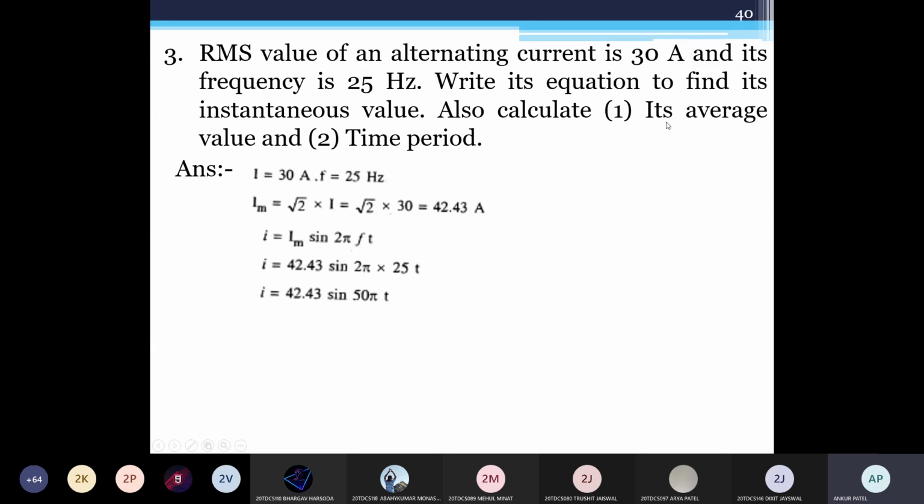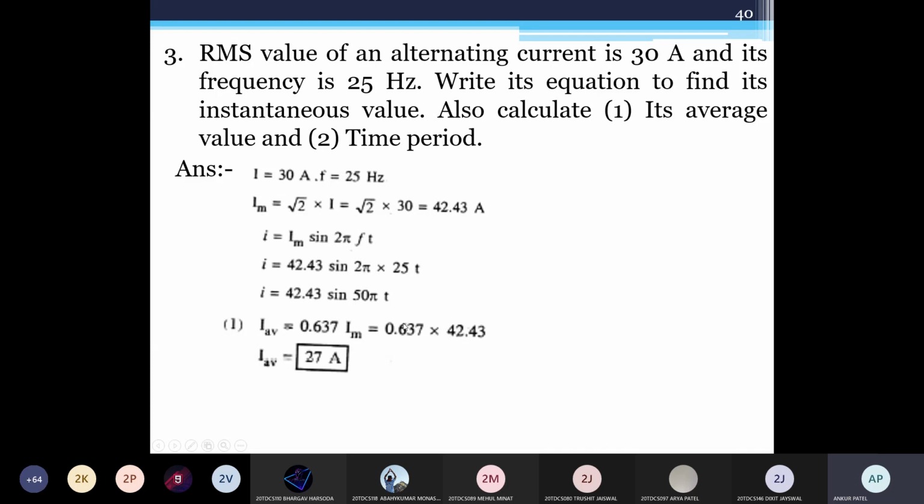Okay. Now find out the average value. How to find this average value? You know the relation. I average is equal to 2 Im upon pi, or 0.637 into Im. So I average equal to 0.637 into Im. So we know the Im, so I average equal to 27 ampere. Are you getting? Just check the answer from your end. 27.07. Okay, 27.07.